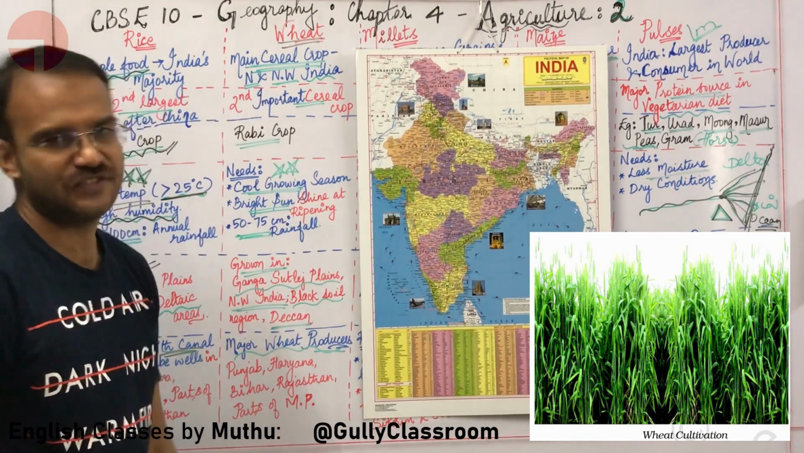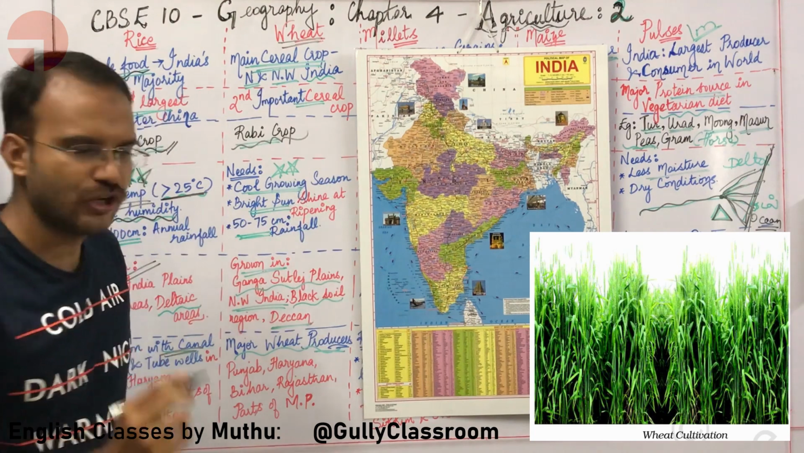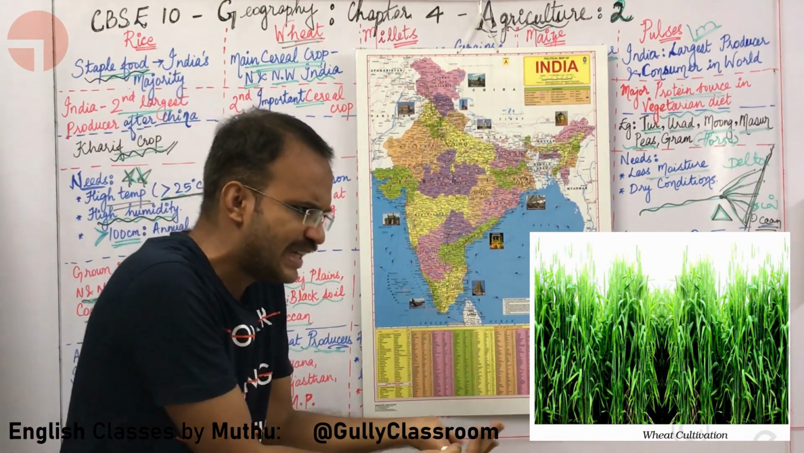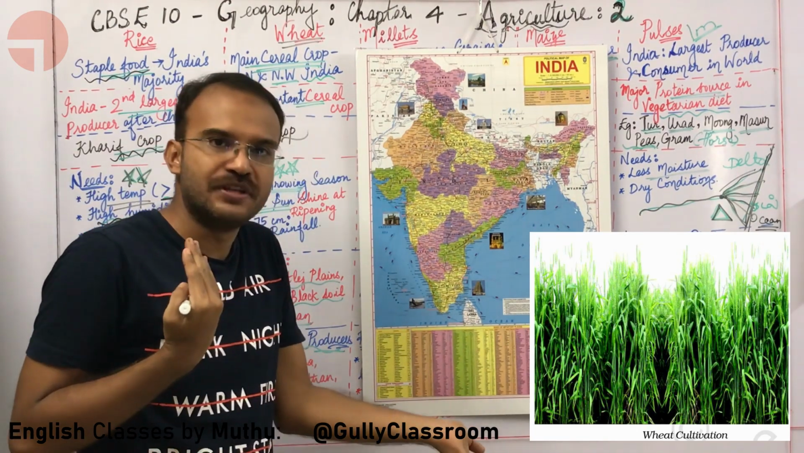People eat a lot of chapatis. Okay, wheat is grown as a rabi crop. Sown during winter, harvested during summer.